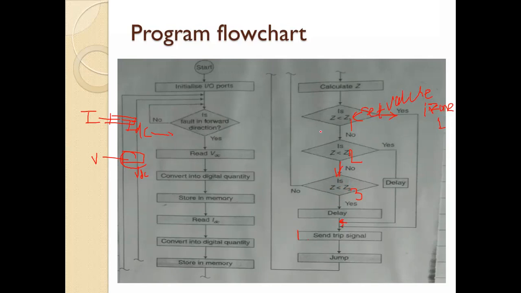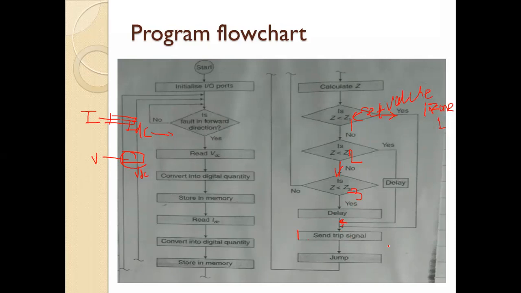Okay, so again if the fault impedance is less than the set value of impedance in zone 3, then again some time delay will be provided there. Time delay will be provided, and then that signal will be sent to the circuit breaker.